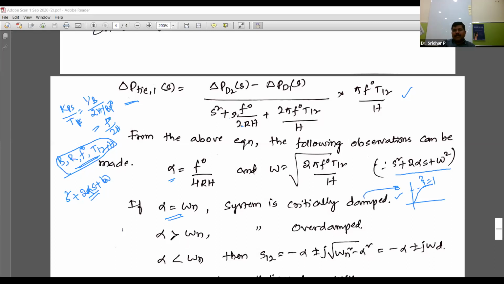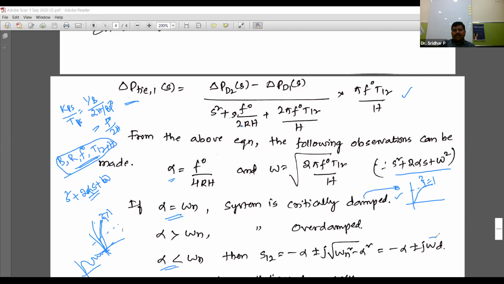Next, alpha greater than omega n means zeta is greater than 1, the overdamped case, where the response never comes to steady state at unity. Next, alpha less than omega n means the oscillations are like this, and for this you get complex roots.